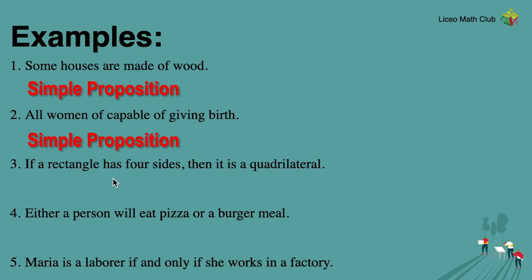Number three, if a rectangle has four sides, then that rectangle is a quadrilateral. Let's try to think of it for a bit. Does it have only one functional part or two functional parts? A rectangle has four sides. It is a quadrilateral. So it is a quadrilateral, which is different from the rectangle has four sides. So this has more than one functional idea. So therefore, this is a compound proposition. This is an example of a compound proposition.